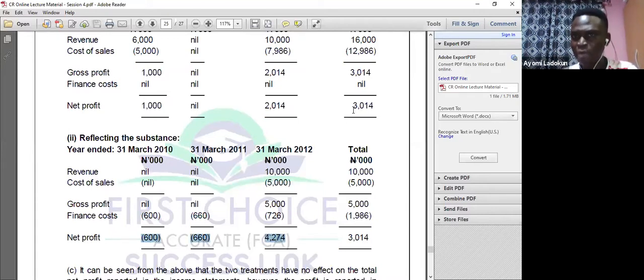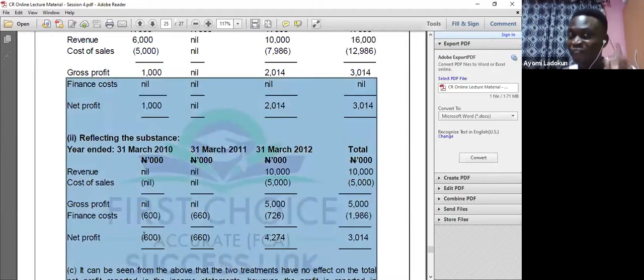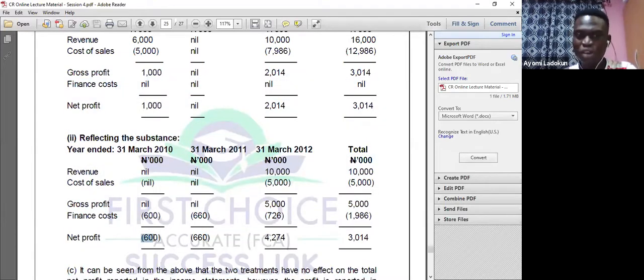If you look at it, my overall net profit is the same. It will always be the same. But the problem is that when I treat it as legal form, I did not recognize finance income, or rather finance cost. But here, I'm recognizing the finance cost, and it also has an impact on the profit I reported in year one. I reported a net profit of 1,000 in year one. Meanwhile, I should have reported a negative balance of 600,000 in year one, and a negative balance of 660 in year two before I recognize a profit in year three. Can you see now? So that is the problem.